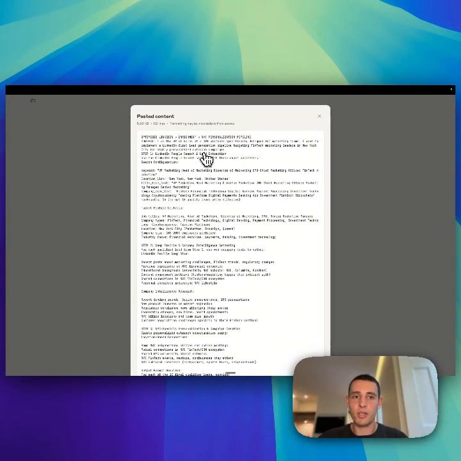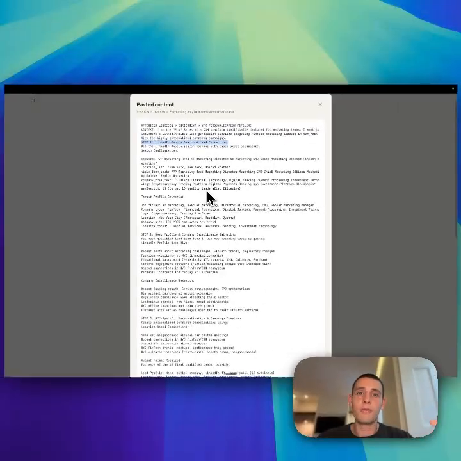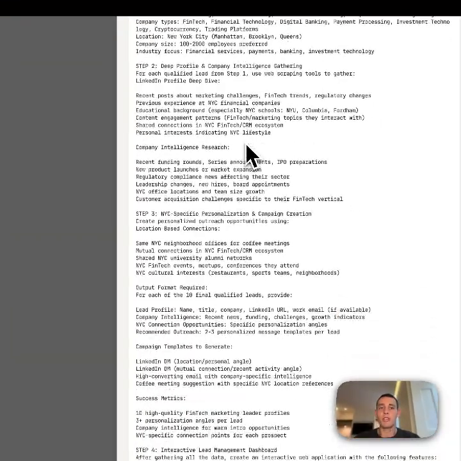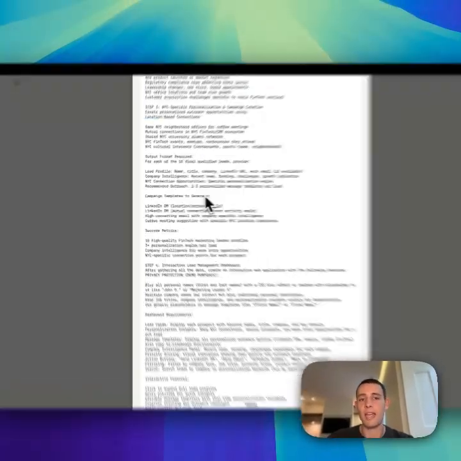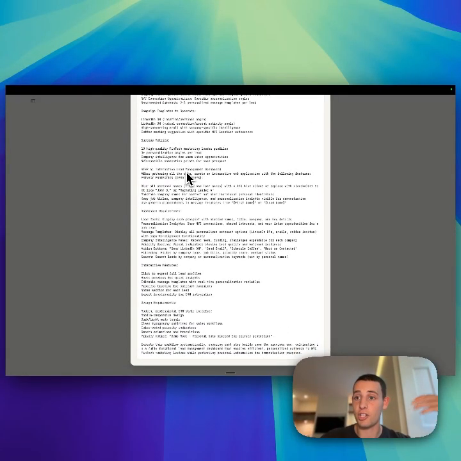And what I'm getting it to do is I'm giving it context. I'm then getting it to go to LinkedIn and find those people, then extract information about them. I've given them the typical persona that I'm looking to target. I then want it to go and find company research around it. And then I give it a load of information about output requirements, success criteria, and then actually creating a dashboard that I can interact with that is really easy to understand and then use.